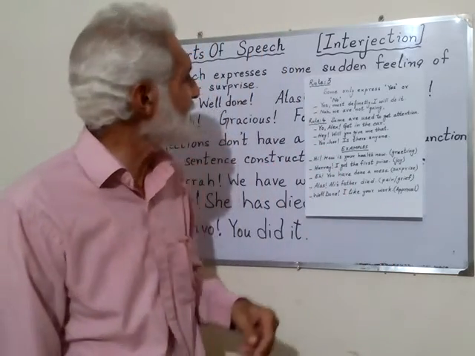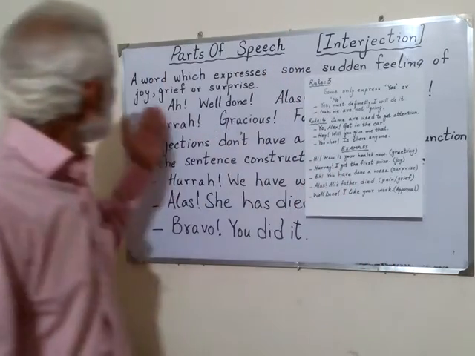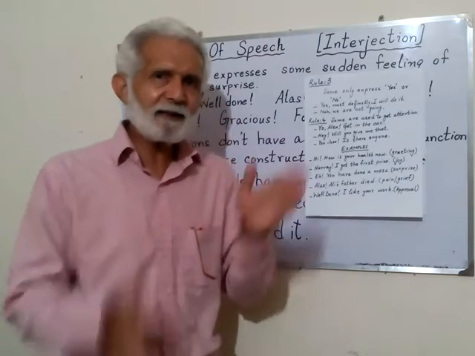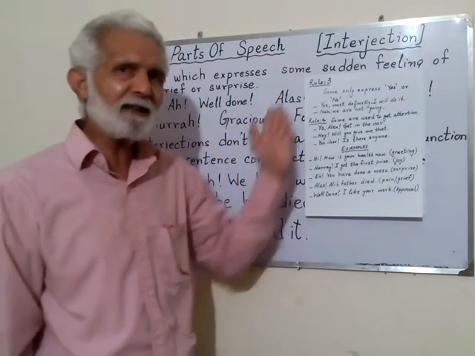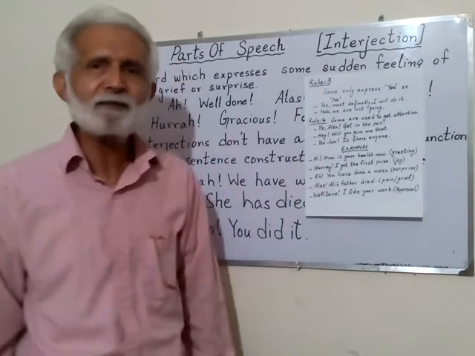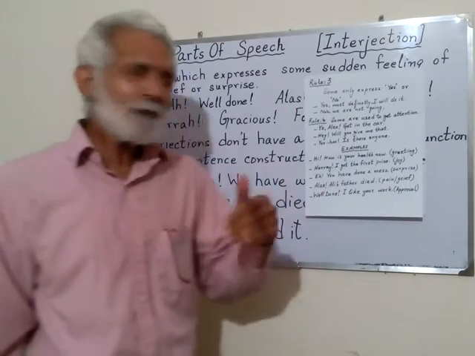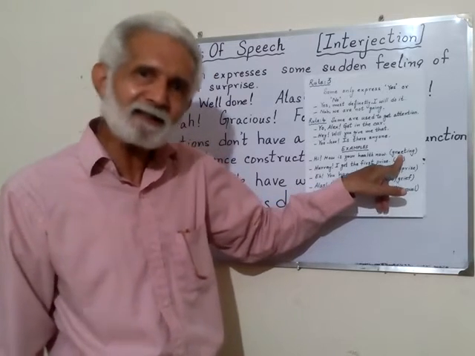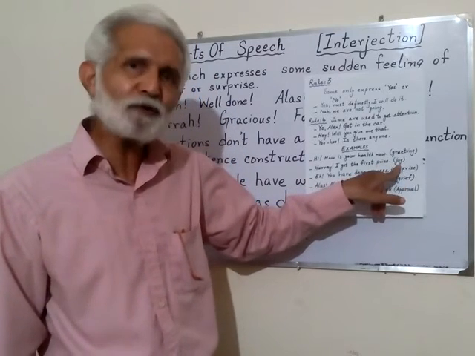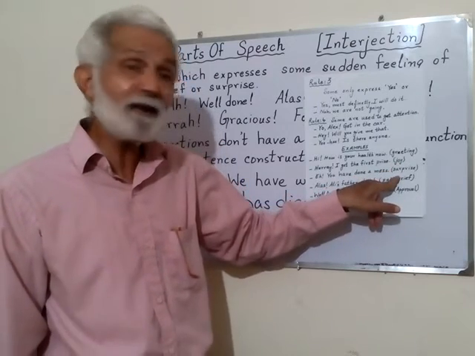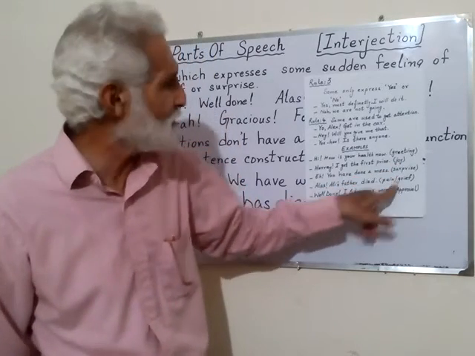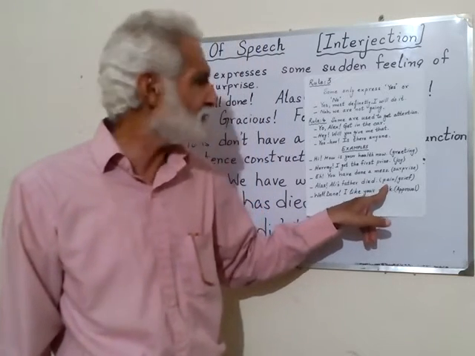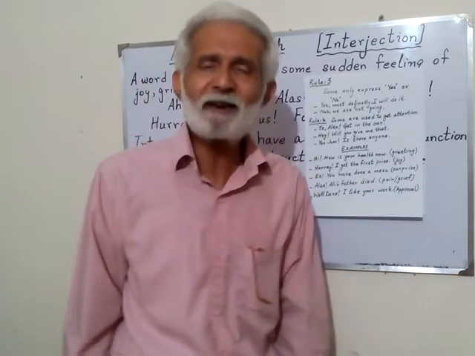Now in the definition I said that it expresses a sudden feeling of joy, grief or surprise. When words express these things, we say that these words are interjections. But there are more things. When you greet someone, this is also an interjection. When you show joy, this is an interjection. When you show surprise, this is an interjection. When pain, grief or sorrow is there, it is an interjection. And approval is also an interjection.